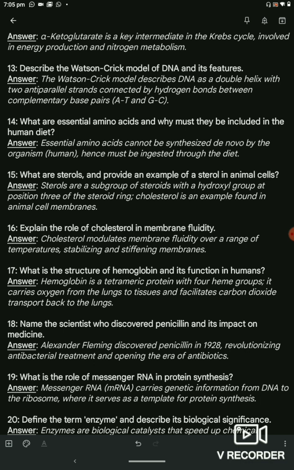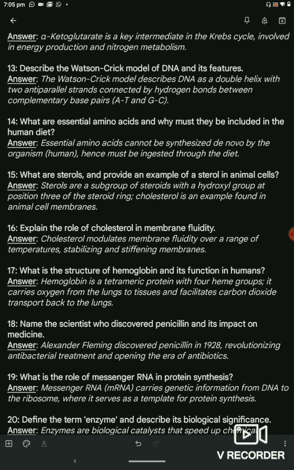Question 16. Explain the role of cholesterol in membrane fluidity. Answer. Cholesterol modulates membrane fluidity over a range of temperatures, stabilizing and stiffening membranes.